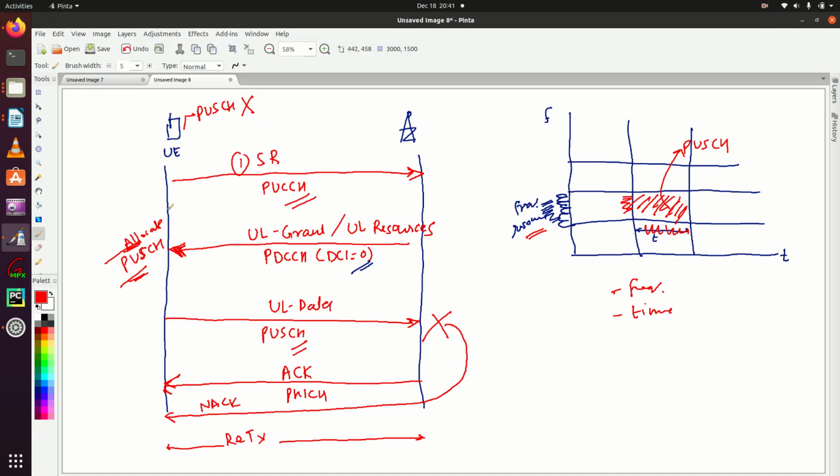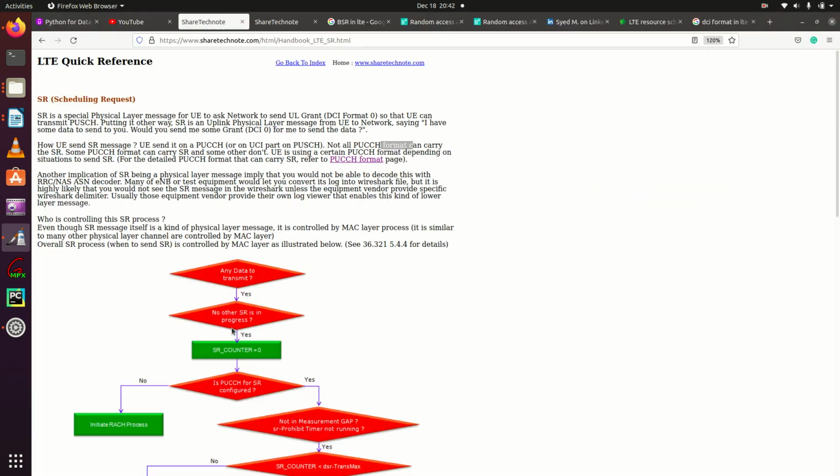We have already seen this: in the next step the UL grant is provided to UE, and for that UE has sent this scheduling request. In this UL grant PUSCH resources are provided and UE sends UL data over them. Putting it another way, SR is an uplink physical layer message from UE to network saying I have some data to send to you.